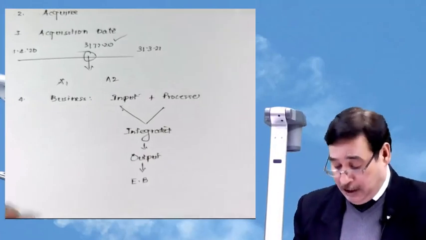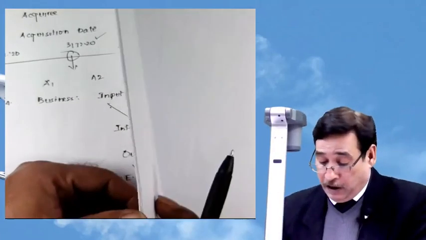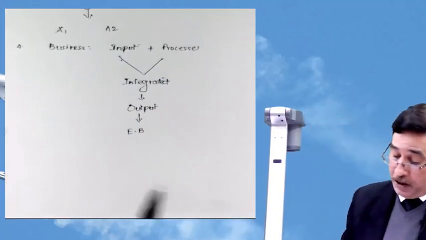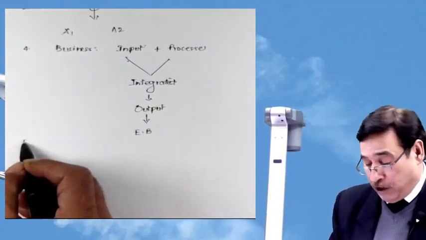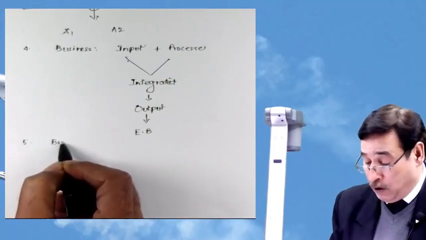Besides that, we will see that the standard talks about business combination. I have already told you just a moment ago the business combination. In fact, these are the definitions which have been given by this particular standard.